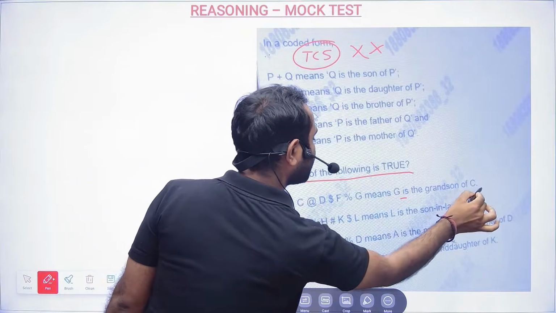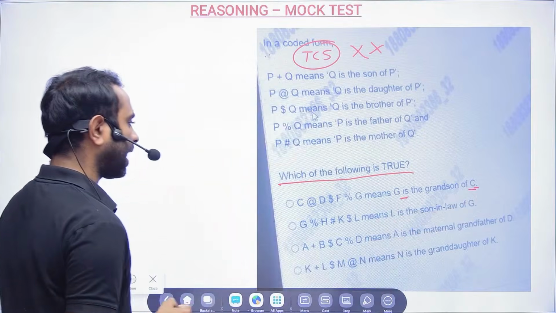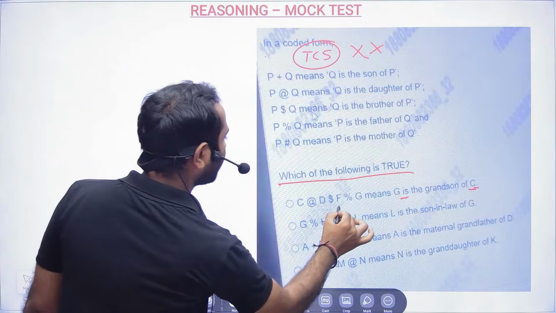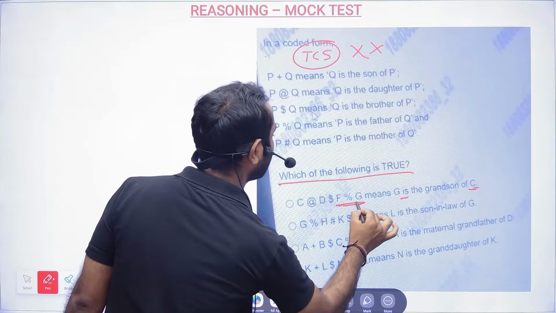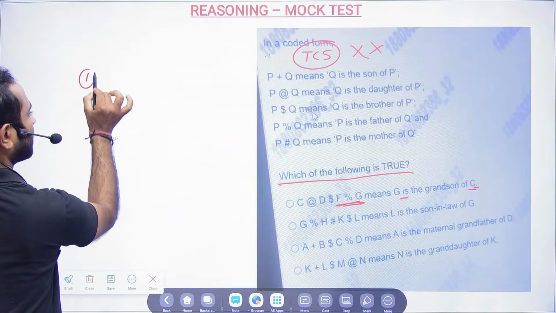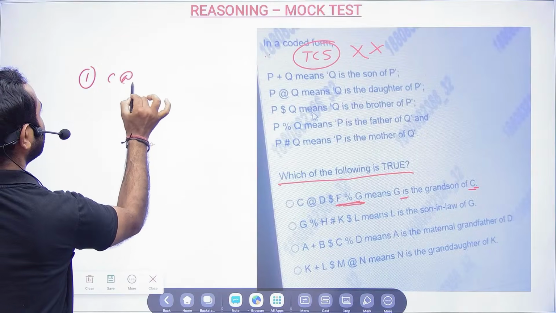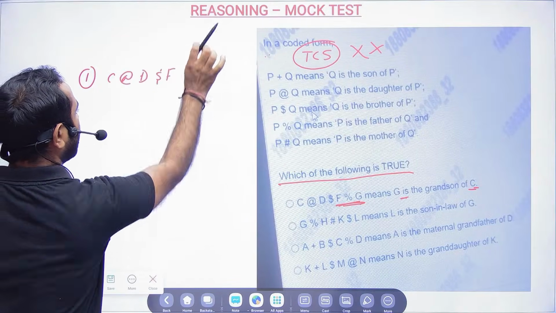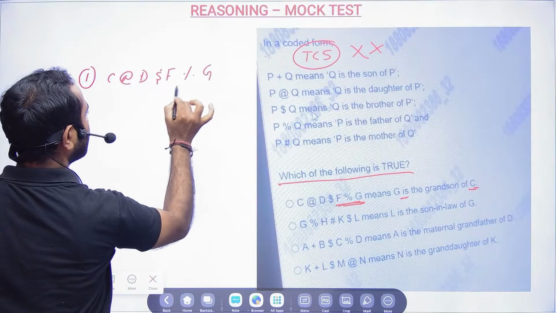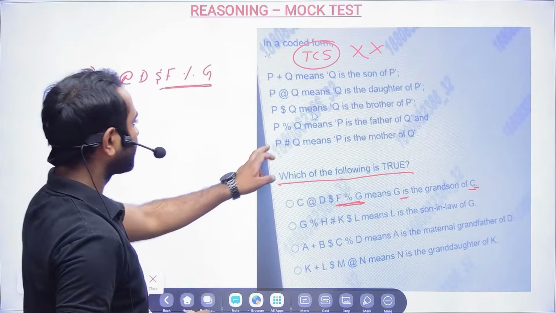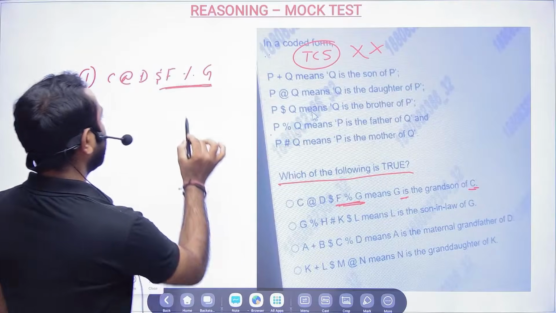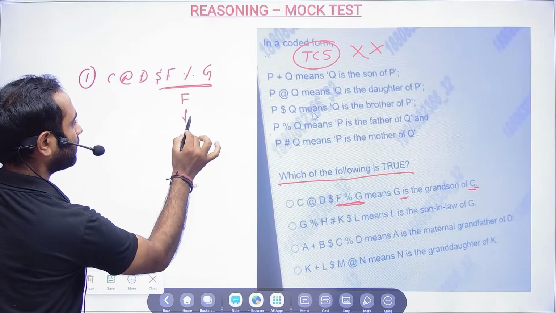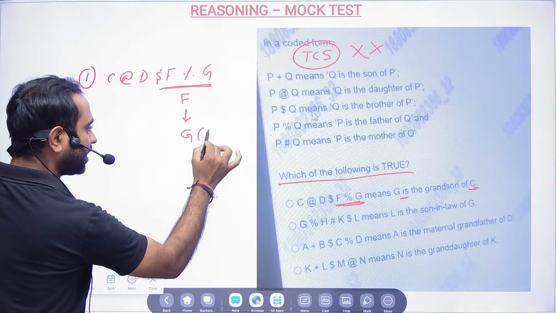Here G is the grandson of C. Just look at the first one: C star D, dollar F and dollar F percentage G. What is F percentage G? F percentage G means F is the father of G. But do you know the gender of G?